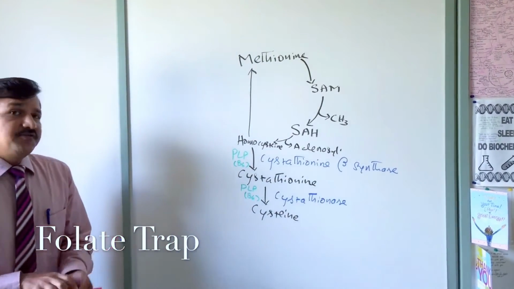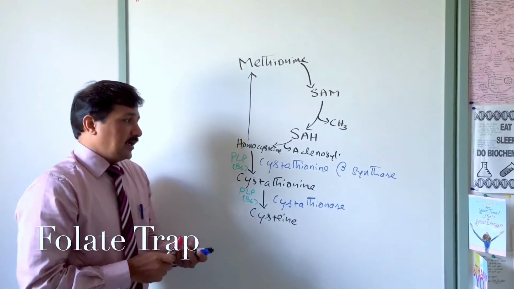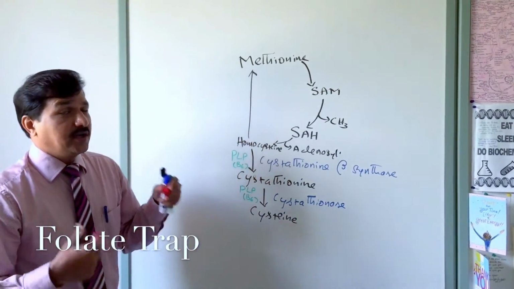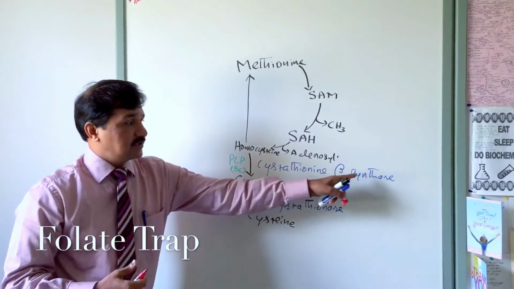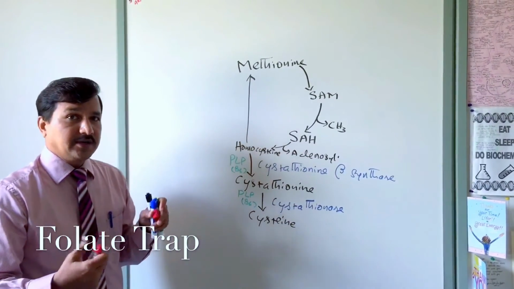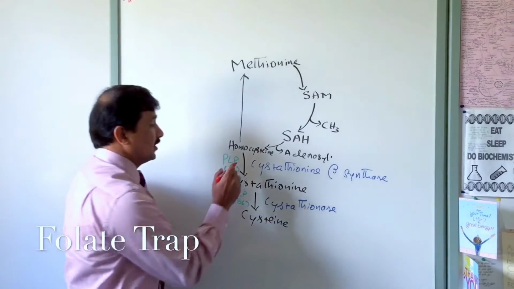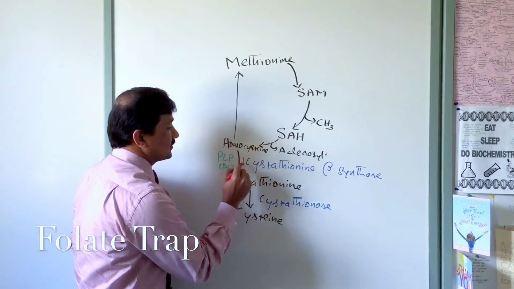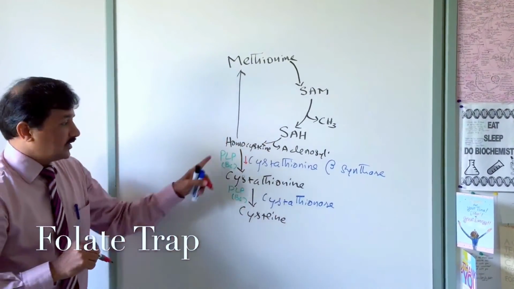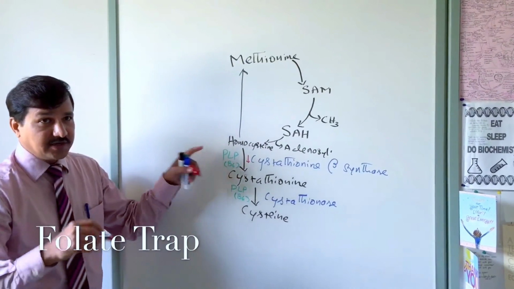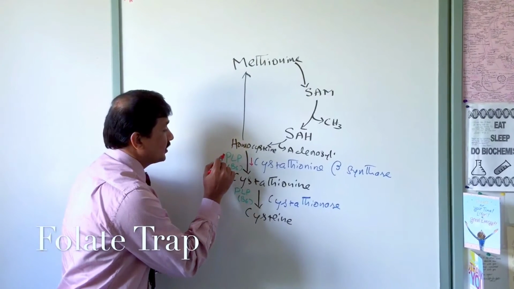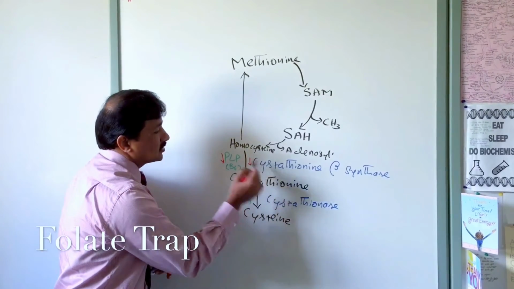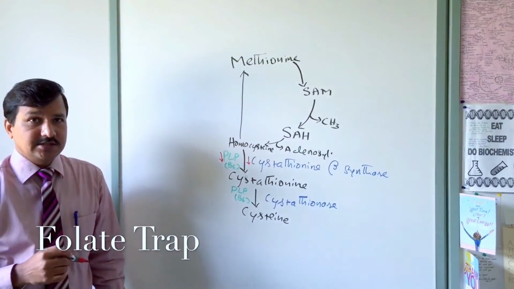Now what happens if there is a mutation in the gene coding for cystathionine beta synthase, so that this enzyme is not formed properly, and its activity decreases? Or if there is a deficiency of pyridoxal phosphate in the body, in the food, or in a person, then when pyridoxal phosphate is down, cystathionine beta synthase will also decrease its activity.